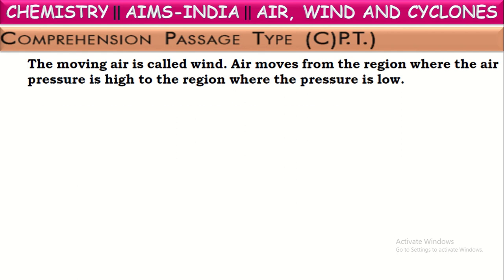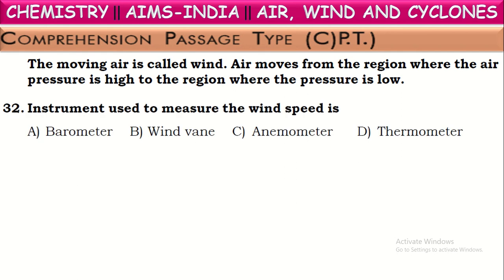Now let us see the questions related to this. The instrument used to measure the wind speed. Yes, generally the speed of wind is measured by using an instrument called anemometer. So by using this anemometer, we can measure the speed of wind at a particular place at a particular time.